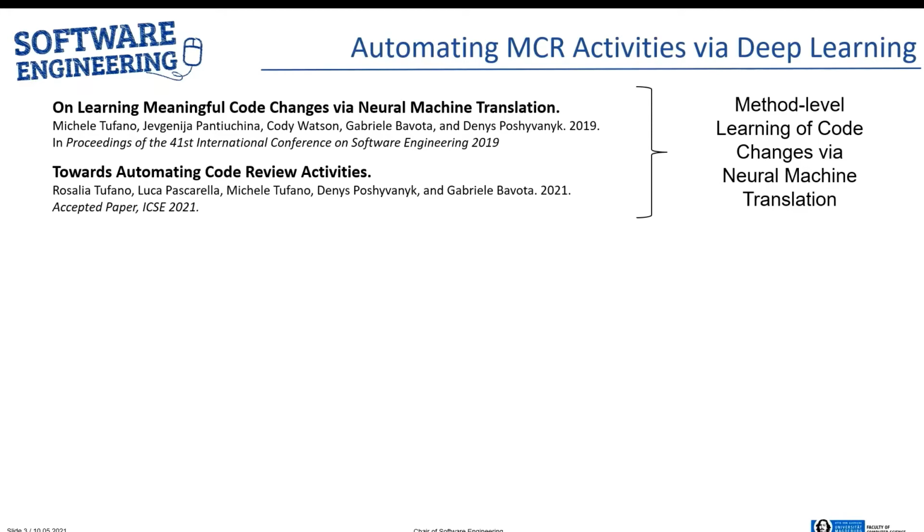research is headed. The first group of researchers used neural machine translation algorithms to learn method-level code changes. In their earlier research, they only used the source code revisions from before and after a code review happened, whereas in their recent research, which is going to be presented shortly at ICSE, they also used the review comments themselves.